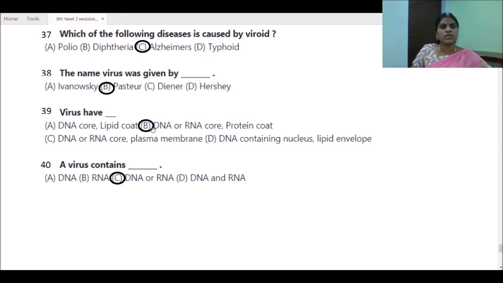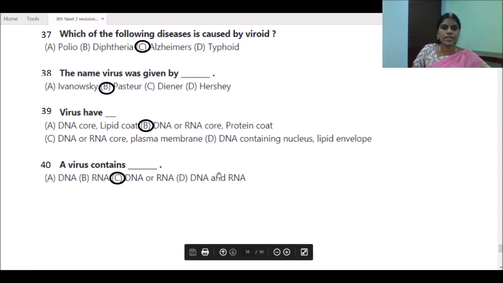Viruses have a DNA or RNA core and a protein coat. They do not have a plasma membrane or lipid envelope. A virus contains either DNA or RNA. It will not contain DNA and RNA together. So the answer is DNA or RNA here.